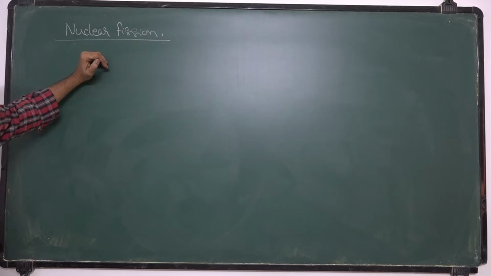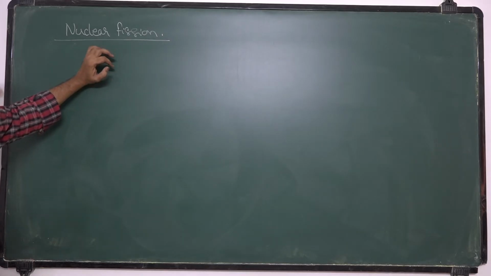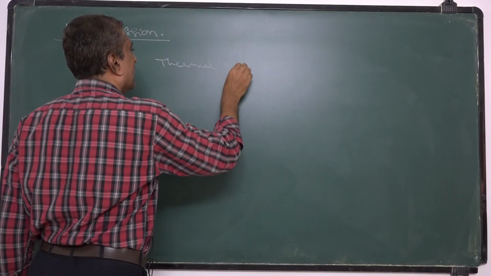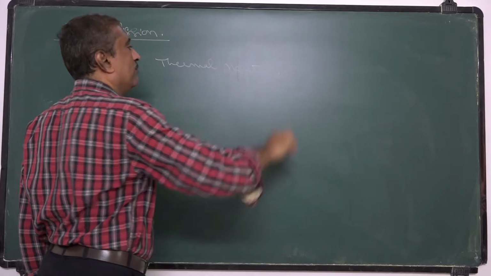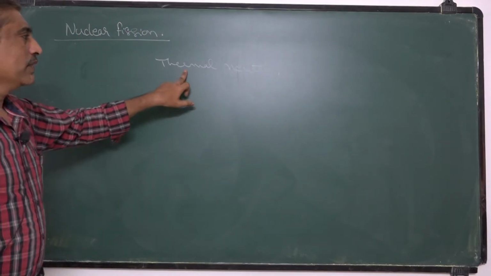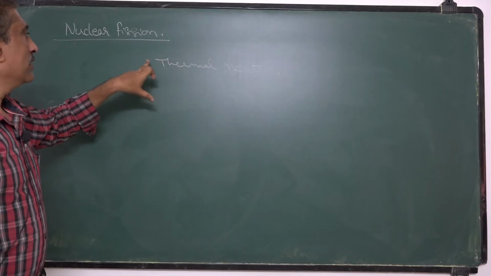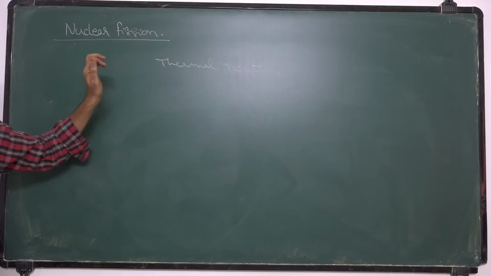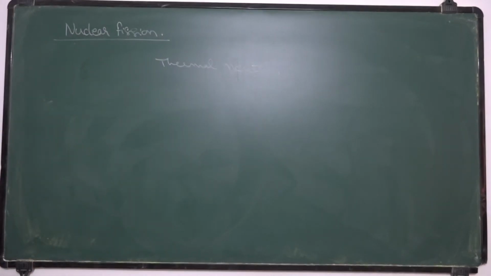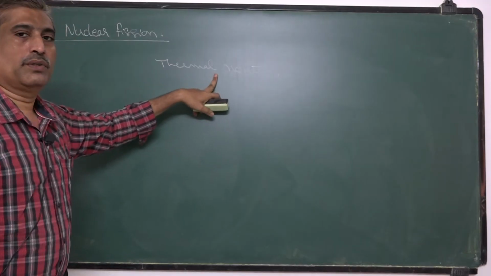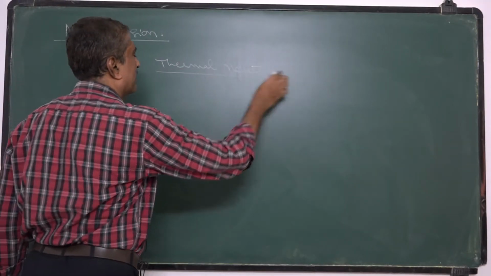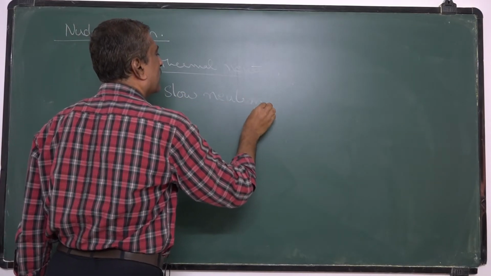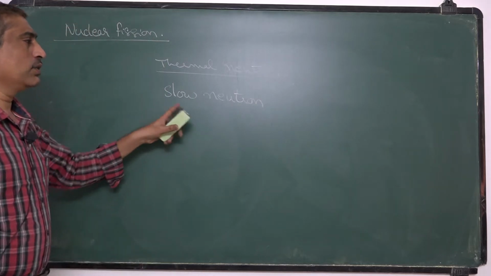It is when uranium nuclei is bombarded with a thermal neutron, or thermal neutron is nothing but a slow neutron.